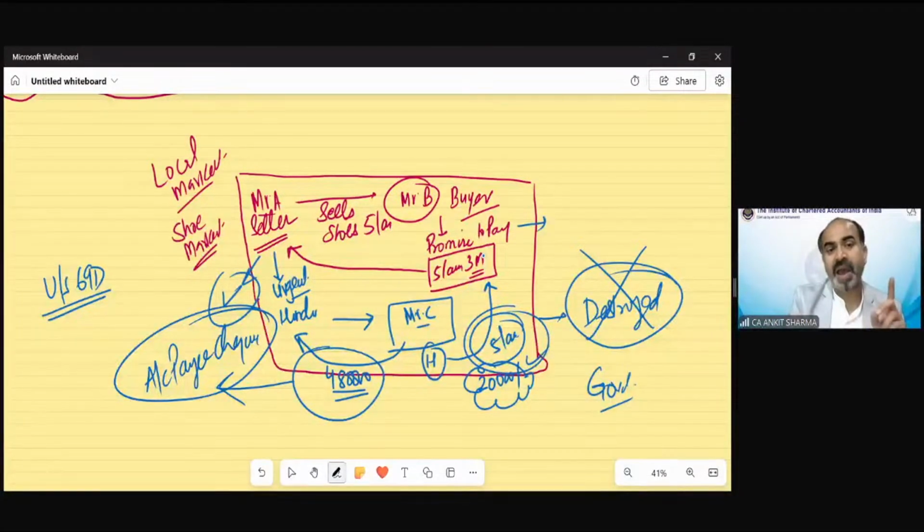It should be by account payee cheque or any other such mode like RTGS, IMPS, NEFT, etc.